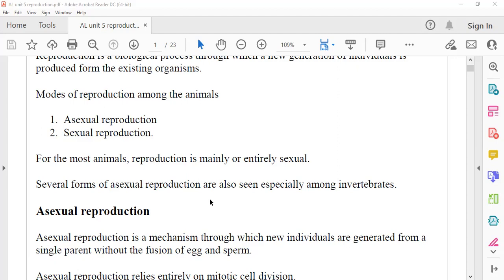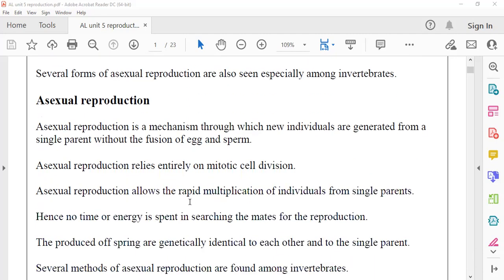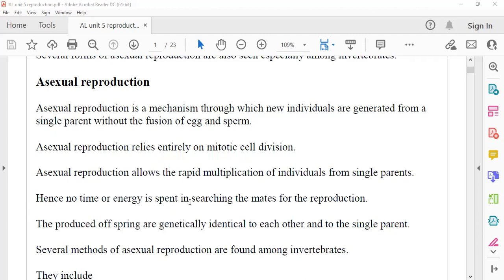So hereafter in this note, we are going to discuss asexual reproduction. In the case of asexual reproduction, as I told you, how many parents? Single parent contribution. If two parents are involved, one will form sperm, one will form ovum, both fuse, fertilization will occur, zygote will be formed, embryo will be formed.